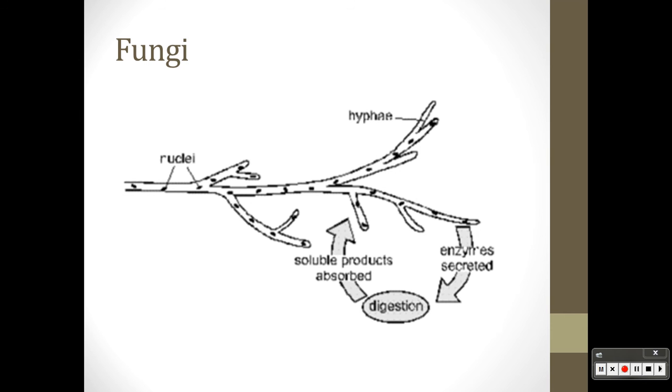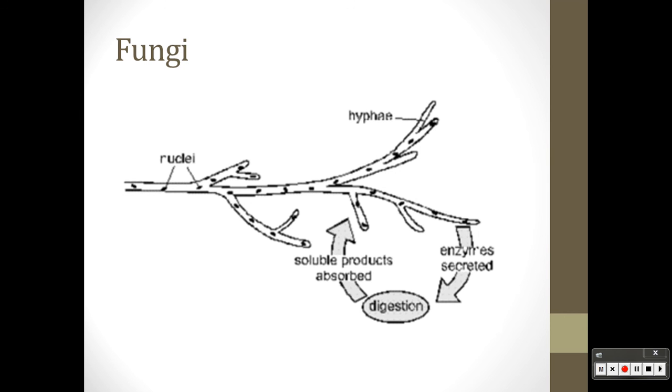Fungi, creepy little things. They are multicellular, and they form these structures that connect everybody together called hyphae, and they form this long network that you would call a mycelium. Alright, so the nuclei are spread throughout the hyphae, well, throughout the mycelium, and fungi eat in a very weird way. What they do is they pretty much barf on the food, and then they just roll around in the barfed food. Well, the food will break down outside, and they'll just absorb it through their cell wall.